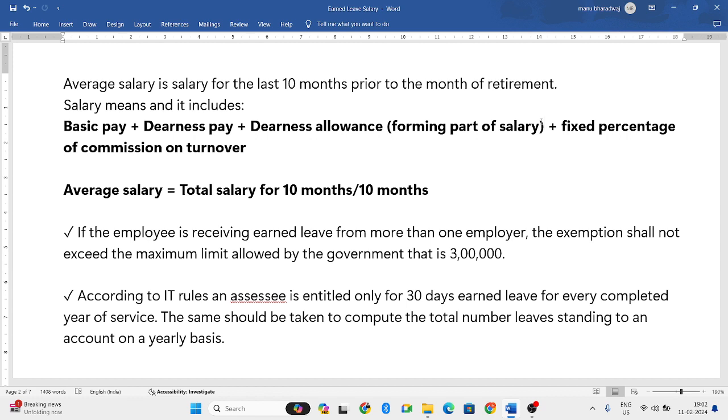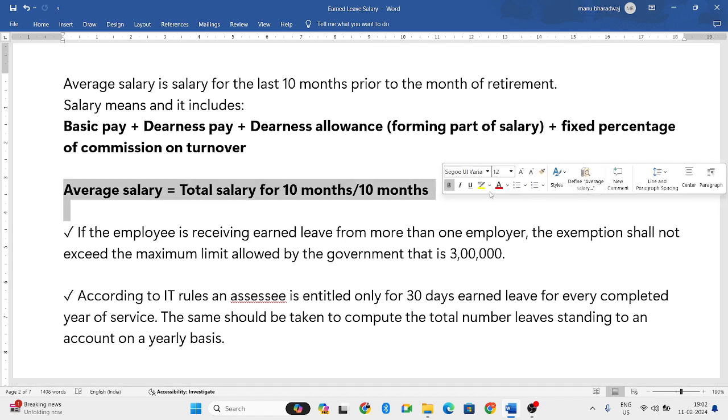If any commission is given on turnover, that will also be considered for calculating salary. The formula for average salary is the total salary for 10 months divided by 10 months.